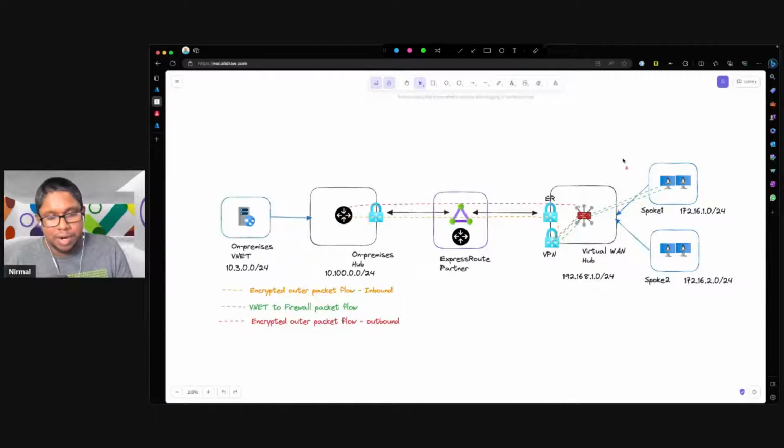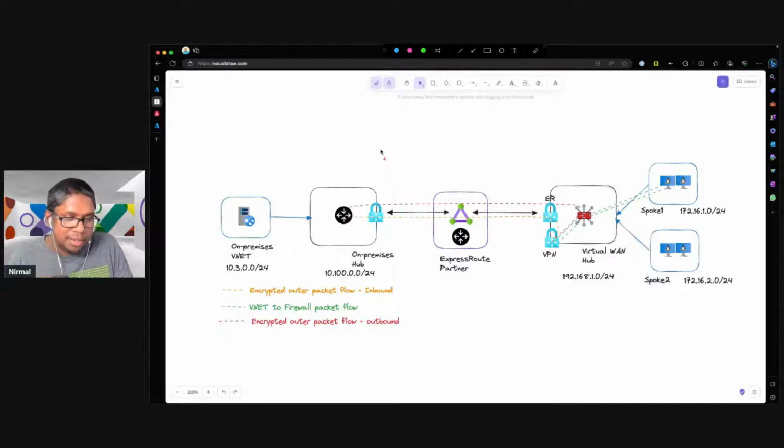Then I have two different spokes connected. I have also built two gateways: one for the ExpressRoute connectivity, and a VPN gateway as well, which is going to be my overlay connectivity, utilizing the ExpressRoute as an underlay path.